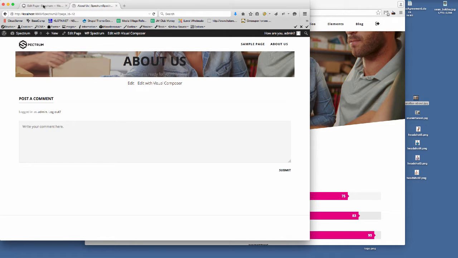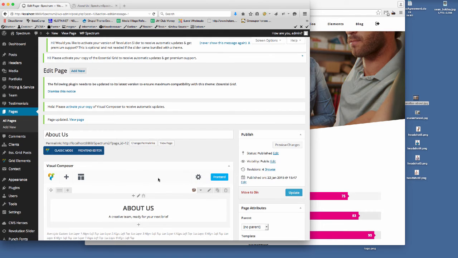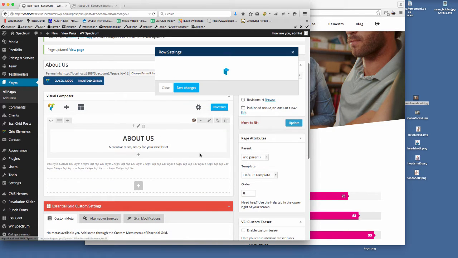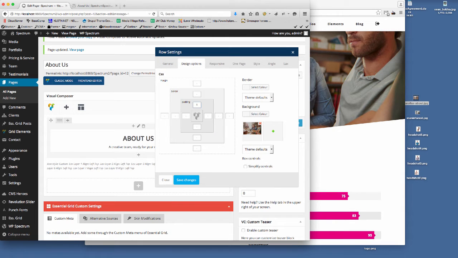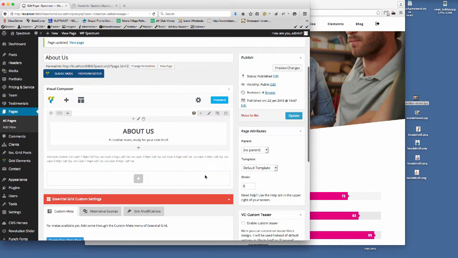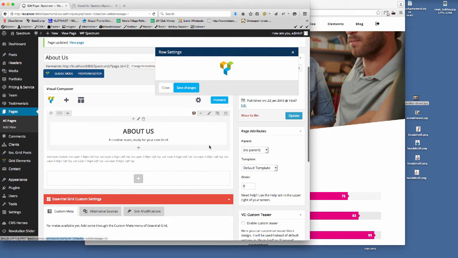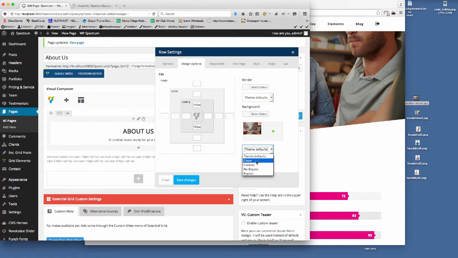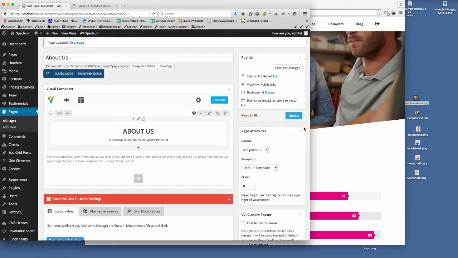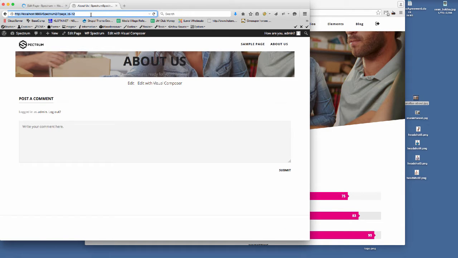So there we go. So we want to make the page full width as well, don't we? So let's just go here and let's do the padding first. So if we just set the padding to 160 pixels by 60 pixels. If we save that, and then we're just going to change here on the design options, we're going to set the background image to cover. If we save that, and then we'll update this, and then we'll go to the front end and refresh that page.